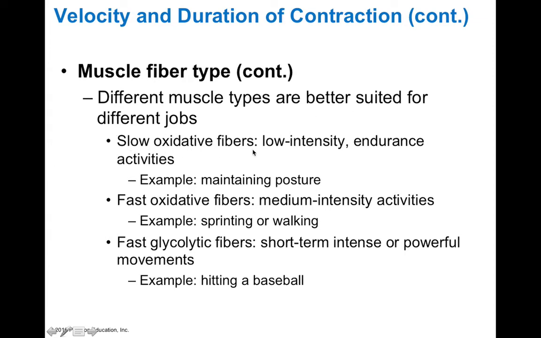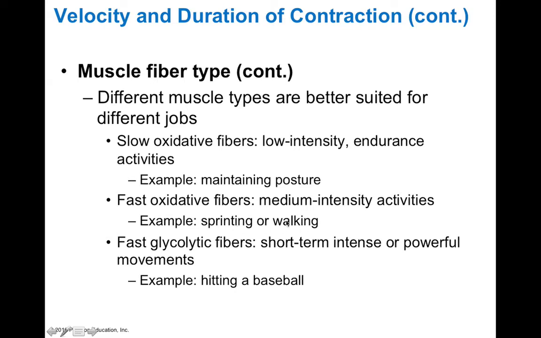So the different muscle fiber types are best suited for different jobs. Slow oxidative fibers are better used for low intensity endurance activities like maintaining posture. Just keeping your back upright requires very low intensity, but you need endurance so that your muscles don't get fatigued and your posture doesn't slump down and you fall to the floor. Fast oxidative fibers are good for medium intensity activities like sprinting or walking, but not so much that you run out of oxygen.